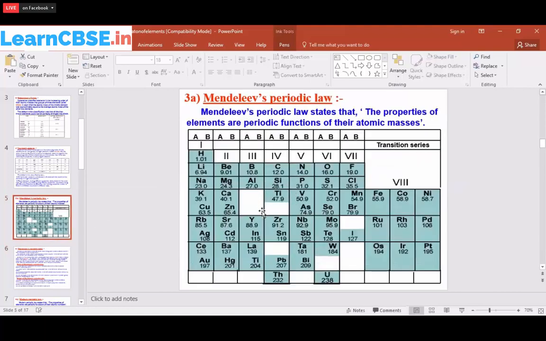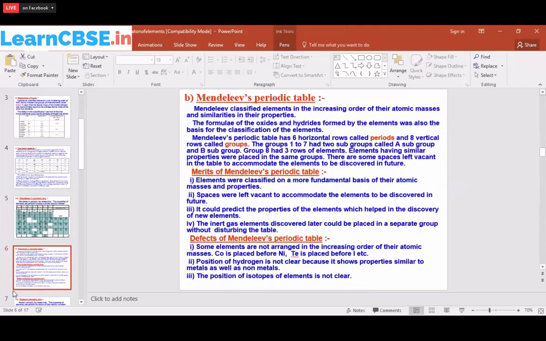He predicted exactly about an undiscovered element, gallium. After that, the findings matched, so it exactly matched with the same values. The inert gas elements discovered later could be placed in a separate column without disturbing the table.